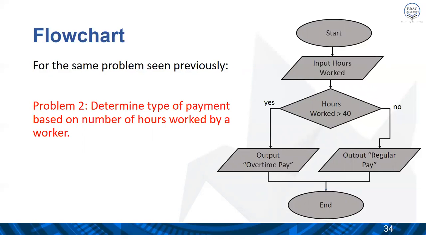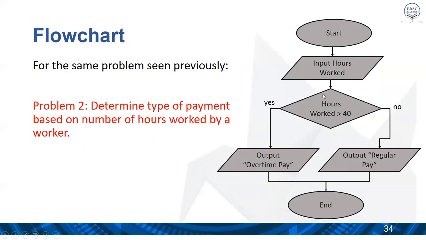This problem determines the payment type based on the number of hours worked by a worker. This is the start of the program.